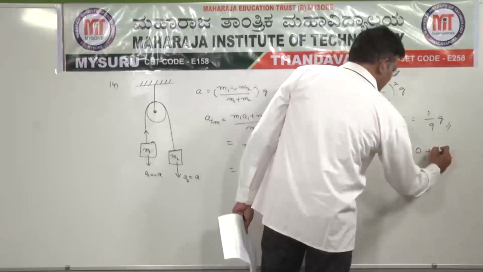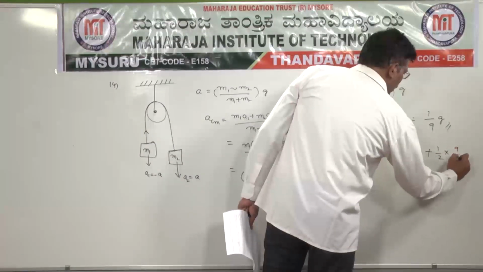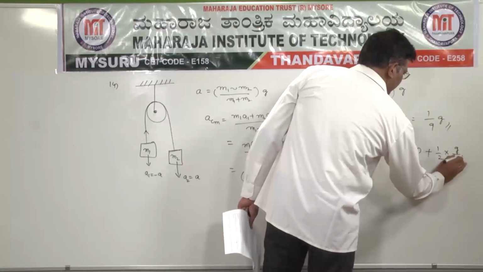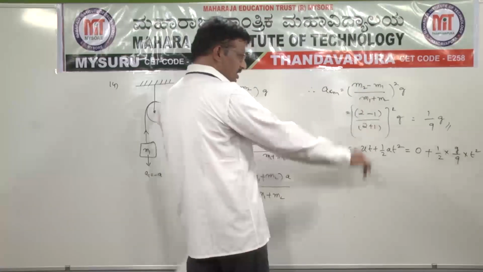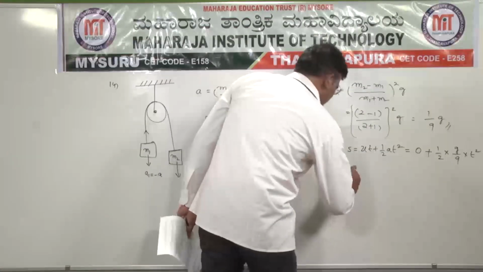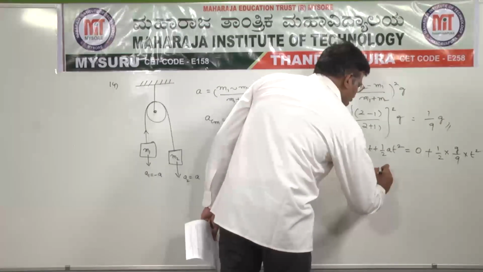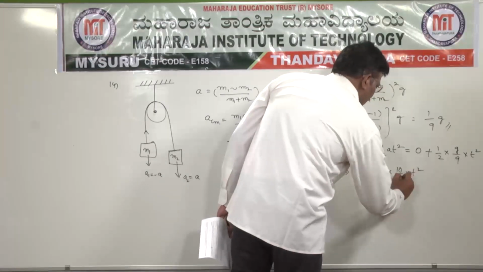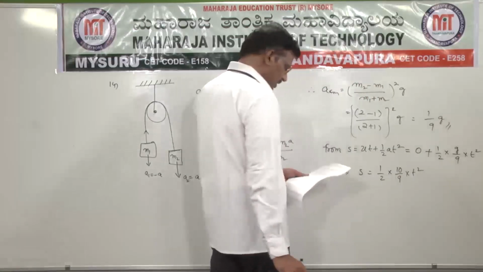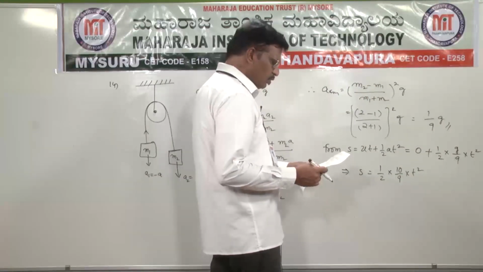ACM is equal to g by 9. So 1 by 2 into g by 9 into t square. g is given 10. So that implies S is equal to 1 by 2 into 10 by 9 into t square. t is also given as 2 seconds.